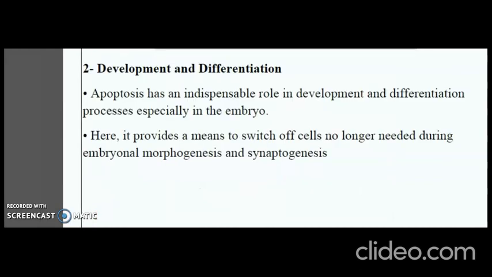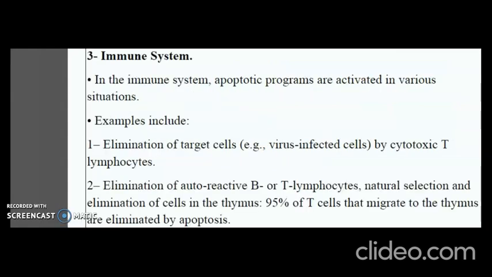Apoptosis has an indispensable role in development and differentiation processes, especially in the embryo. Here it provides a means to switch off cells no longer needed during embryonal morphogenesis and synaptogenesis. And in the immune system, apoptotic programs are activated in various situations. For example, the elimination of target cells like virus-infected cells by cytotoxic T lymphocytes, the elimination of autoreactive B or T lymphocytes, and the natural selection and elimination of cells in the thymus. 95% of the T cells that migrate to the thymus are eliminated by apoptosis.